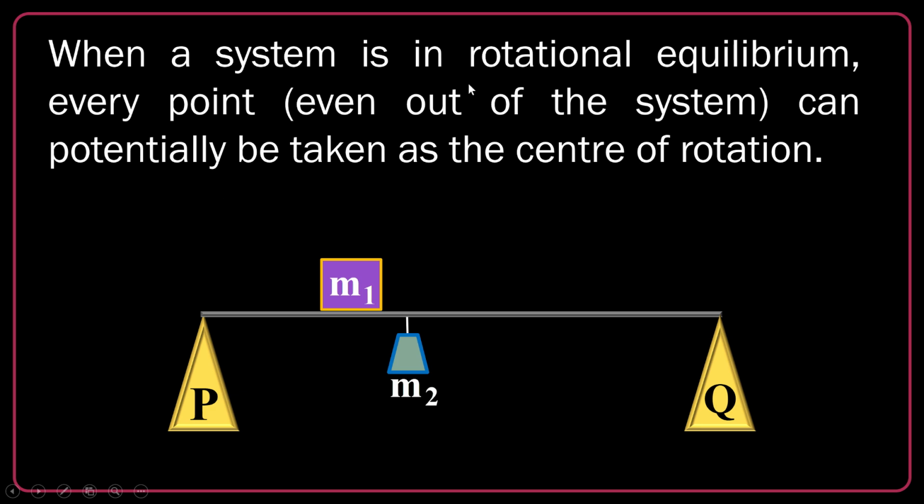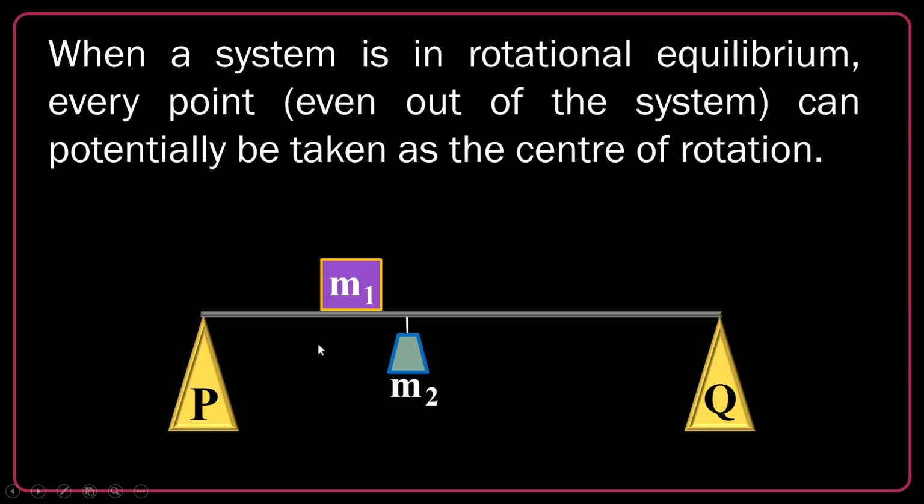When a system is in rotational equilibrium, every point, even outside of the system, can potentially be taken as the center of rotation. What does it mean? Let's say the system is at rest, not rotating. So the net torque and net force acting on that is zero. It's supported by a couple of pivots, and a couple of masses like M1 and M2 are attached to that.